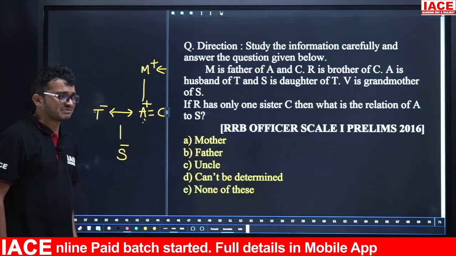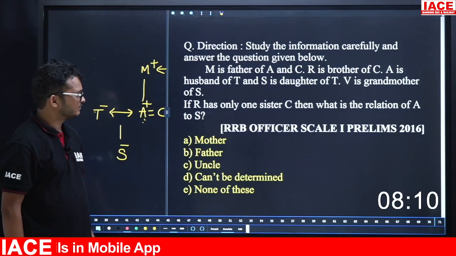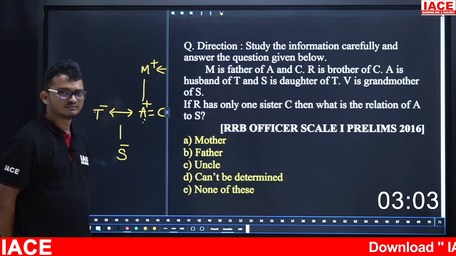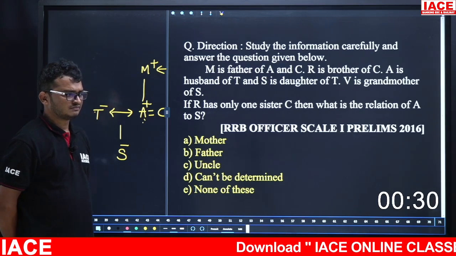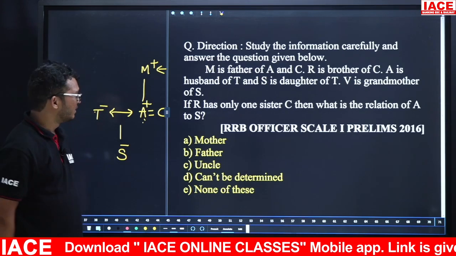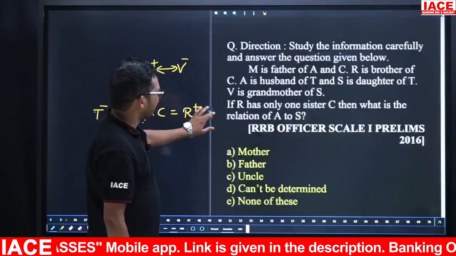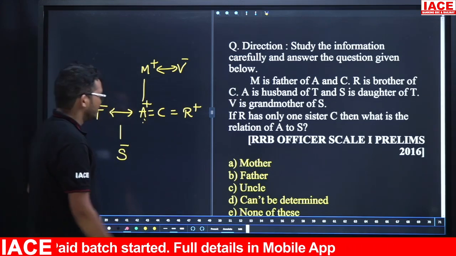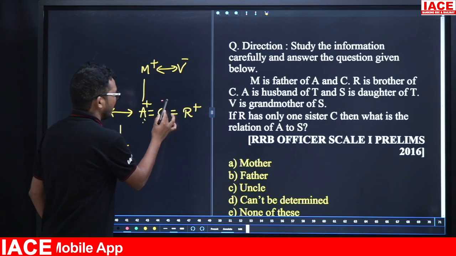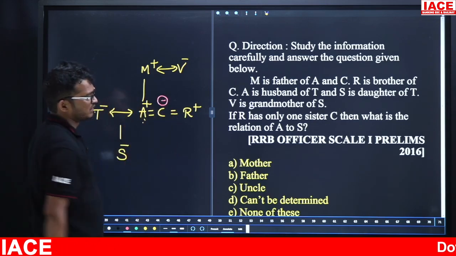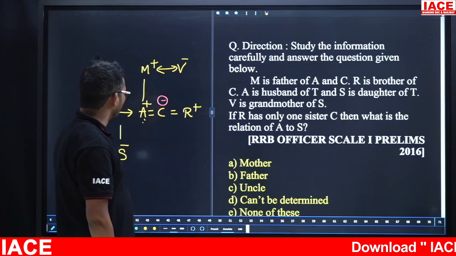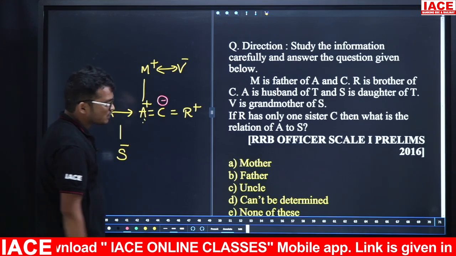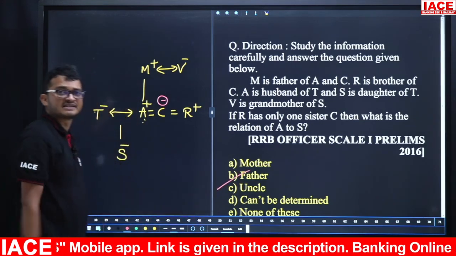Take next question. Your time starts now. Yes, time up. So here the given one is, if R has only one sister, so here A is brother of R. That means here R is having only one sister, so now C is the possibility. Then what is the relation of A to S? How A is related to S? That means here A is father of S. So simply here answer is father. Option B is the answer.